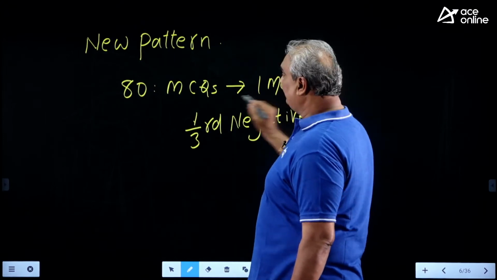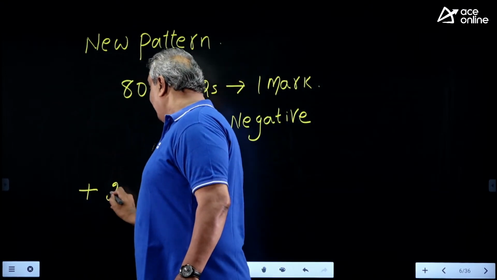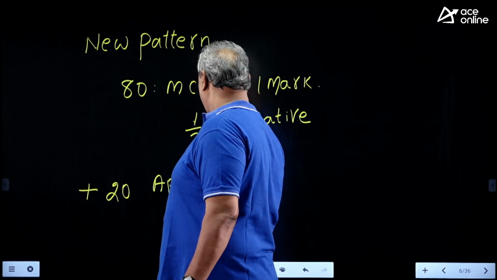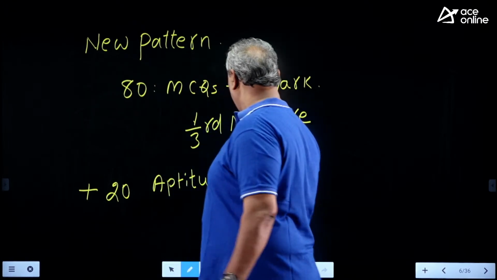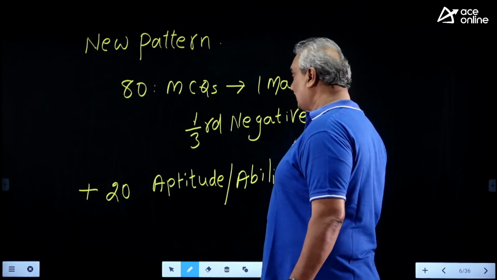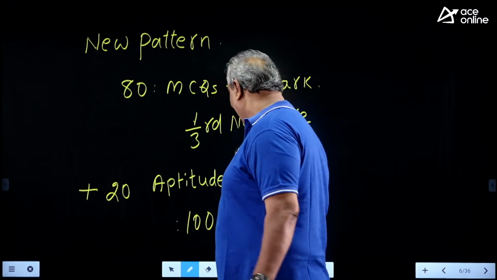Here, in these 80 questions, only technical questions. Apart from these, 20 more questions on aptitude and ability. So, the final conclusion is like this. Total number of marks would be 100 marks.